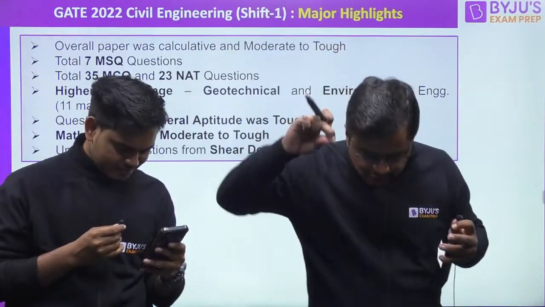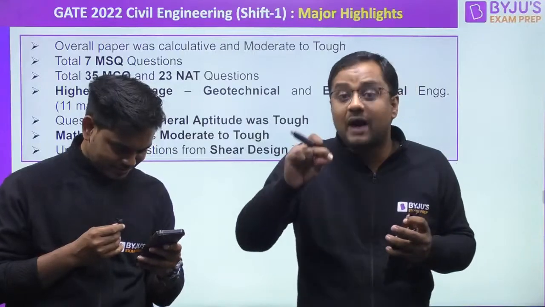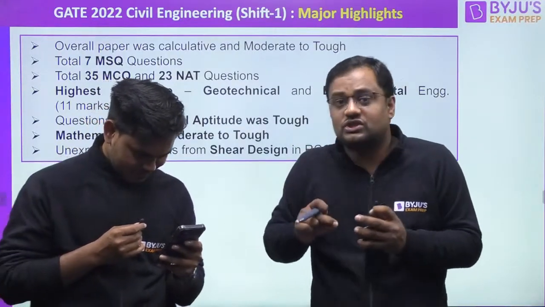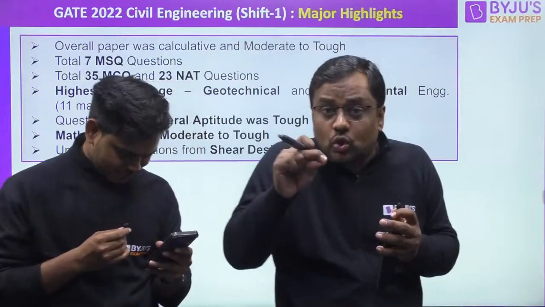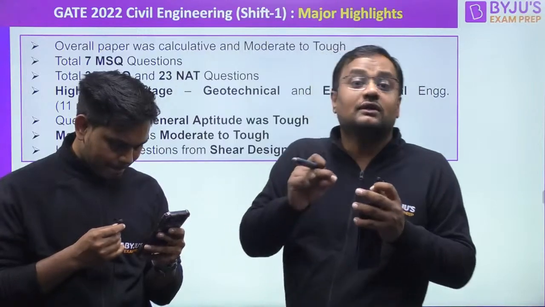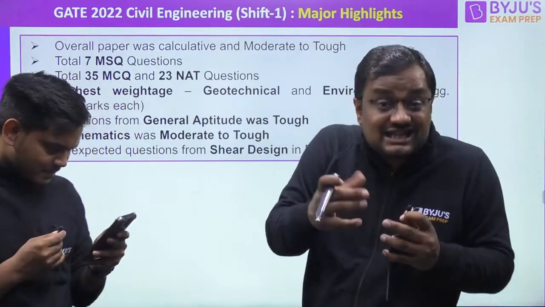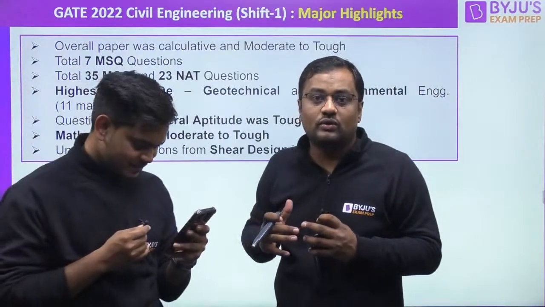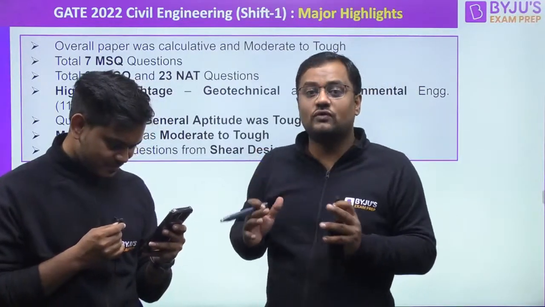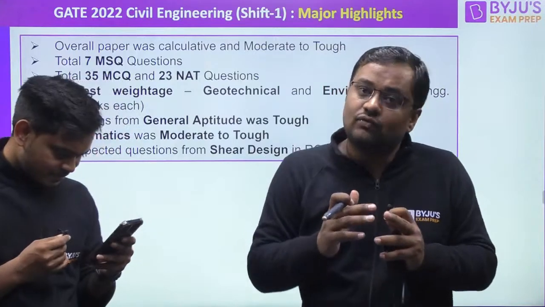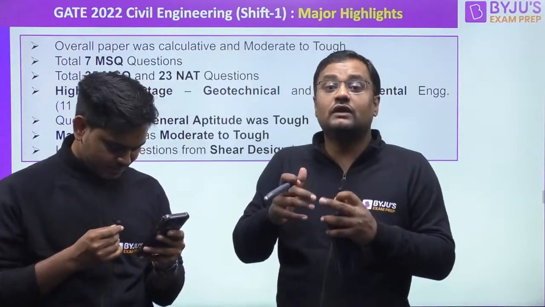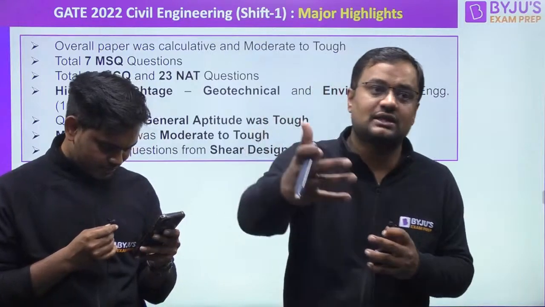So if in the forenoon session you have not scored up to expectation, don't worry. The questions we are getting till now are slightly more than moderate, so the rank will be on the good side, because a tougher paper always brings studious students into the top positions.